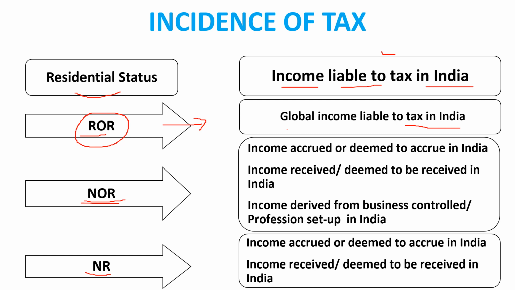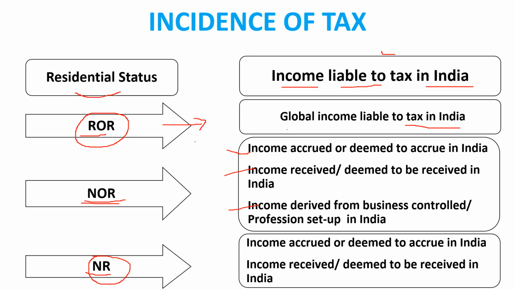Accrued or deemed to accrue, received or deemed to be received, income derived from business controlled और प्रोफेशन सेटअप इन इंडिया। अगर ये 3 चीजें फुलफिल होती हैं, if these 3 conditions are fulfilling, then that income, that earning is taxable in India. Understanding? NOR will be paying the tax in India if these 3 conditions are fulfilled, this one, this second and this 3rd. Okay, then we will see the NR.